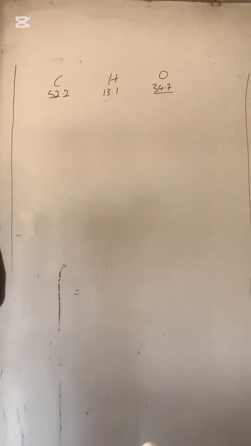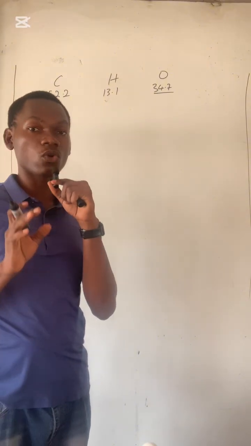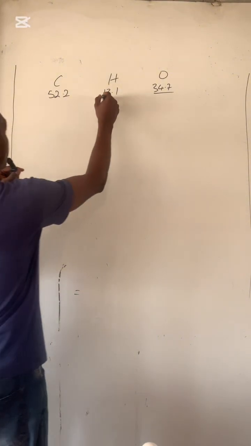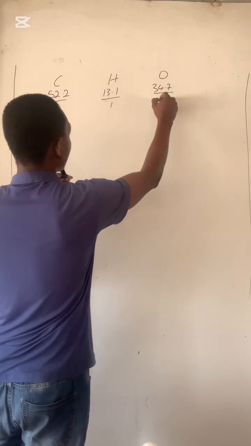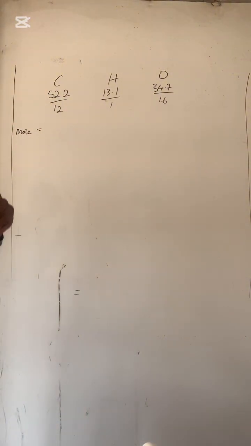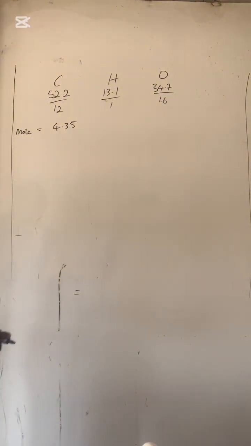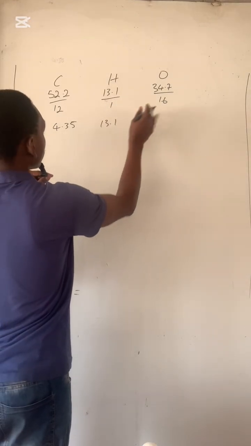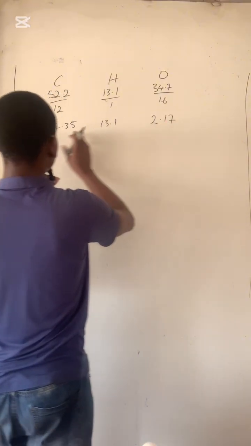Now, the second step, we have to calculate the number of mole. Number of mole is simply mass all over the atomic mass, or percentage all over the atomic mass. In this case, we are given the percentage of the elements involved, and the atomic mass of carbon is 12, hydrogen is 1, and oxygen is 16. So let's solve for the moles present here. 52.2 divided by 12, and we got 4.35. That's the number of mole. And simply hydrogen still gives us 13.1. Now oxygen, if we do that, we get 2.17. So these are all the number of moles.